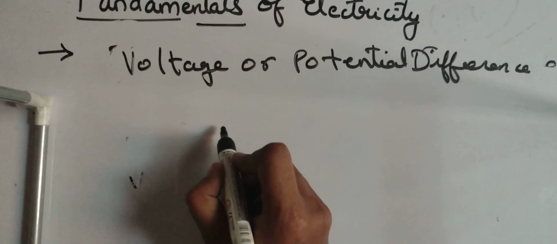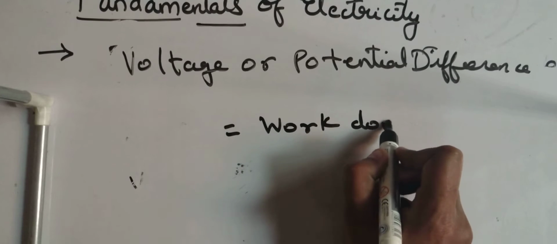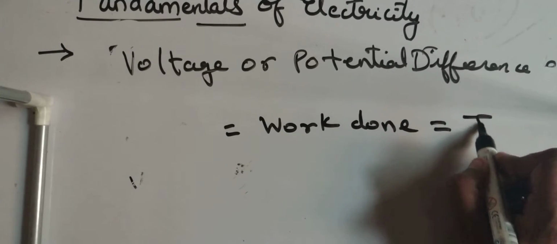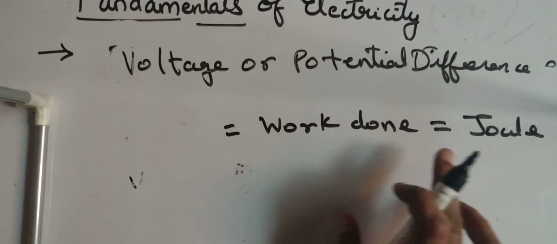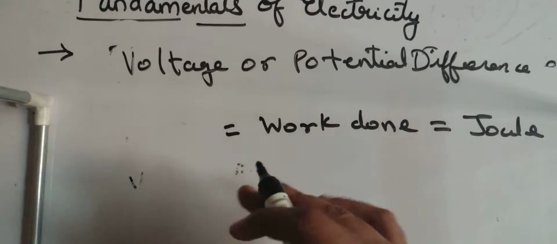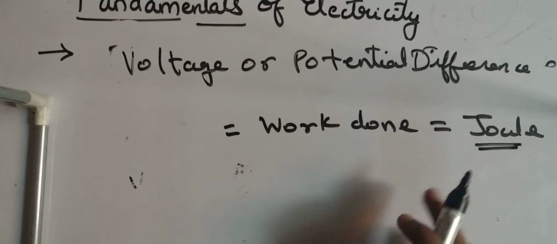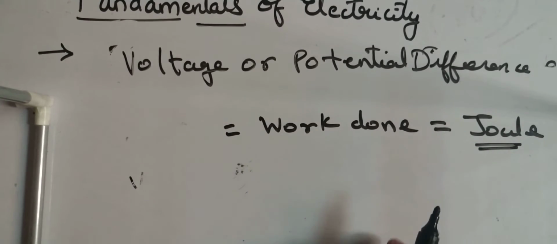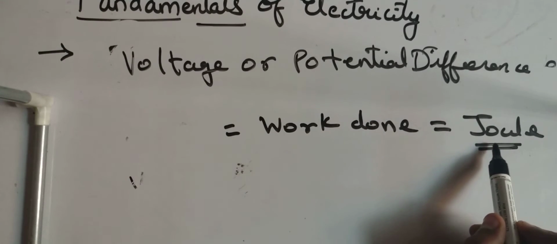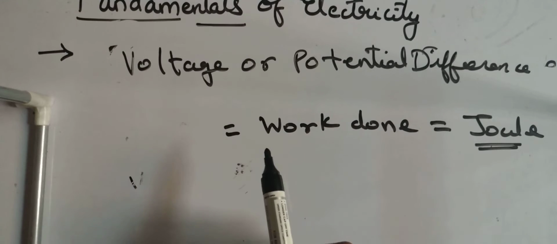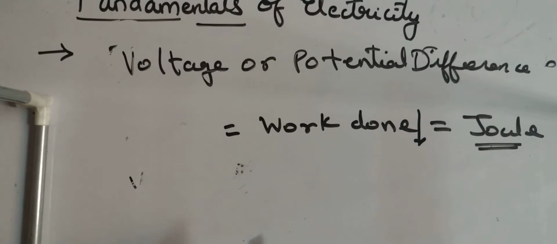Okay, getting it? So this is the definition, and we will see its physical significance. Understand this. What is the main thing here? Work done. So what's the unit of work done? The unit of work done is joule. Heat and work go hand in hand; this is the topic of thermodynamics. Both of them have the same unit, joule. Work is known as high grade energy. So as an engineer, you need to minimize your work. What do you mean by work?